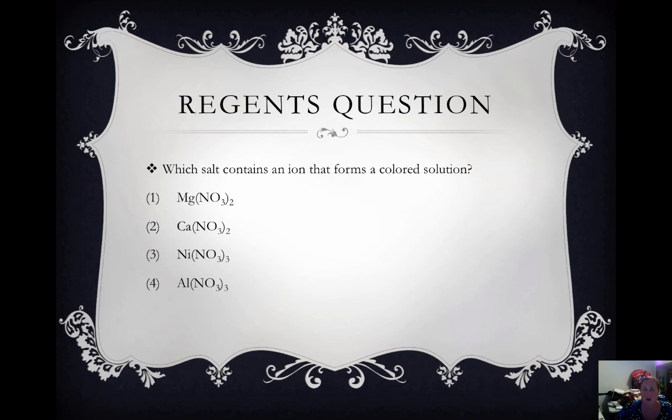Which salt has an ion that forms a colored solution? The key here is that it's colored. Okay, our transition metals have colors. So we're looking for the transition metal here. Okay, and the transition metal here is nickel, which is choice 3.